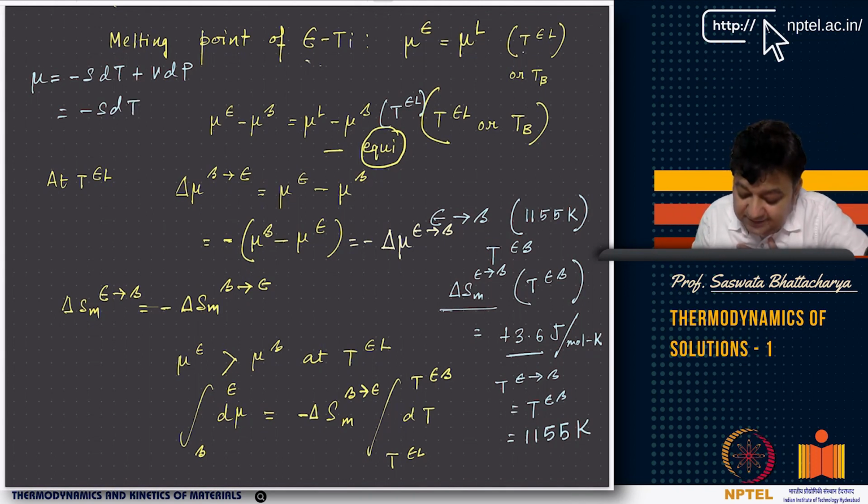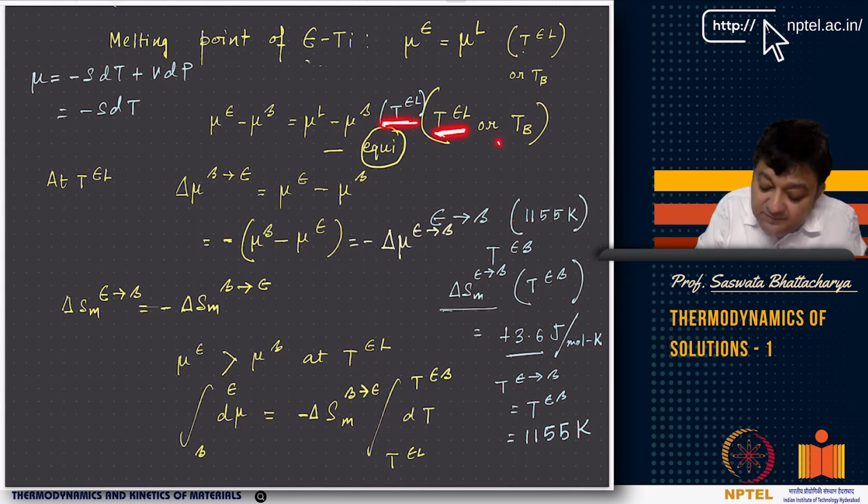So similarly, you can write d mu beta to epsilon is minus delta Sm beta to epsilon. Remember, it is minus delta Sm. Why? It is minus S dT, and you are going from beta to epsilon, right? Minus delta Sm beta to epsilon. And what is the temperature? You started with TL, you were in the T epsilon liquid, right? That was your temperature. This is the equation we have written at T epsilon liquid, or TB. So this equation is valid at TB.